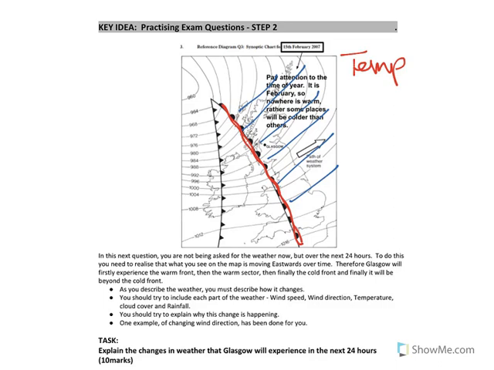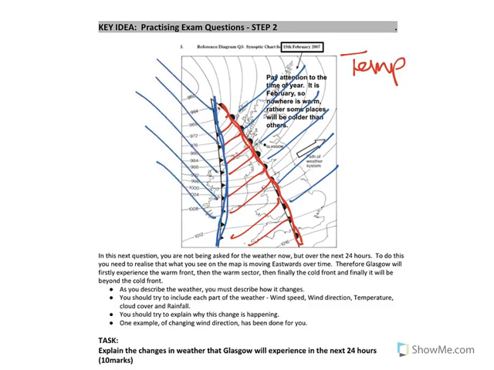You could then get a further mark by saying Glasgow will then remain warm for a while because it's then in the warm sector of air, which is a warm air mass. That's another mark. You then say the temperature is then going to cool because the cold front will arrive. That gets you another mark. And then Glasgow will remain in cold temperature because it's now back into an area of cold air, which I've just marked on the map. So there's 4 marks for telling me just about how temperature is going to change.